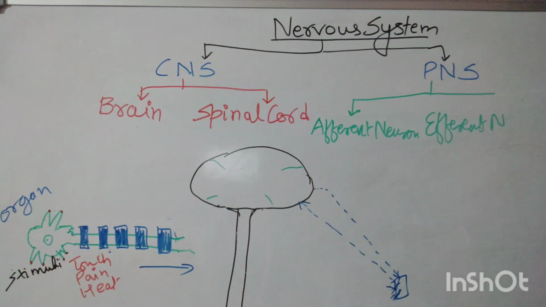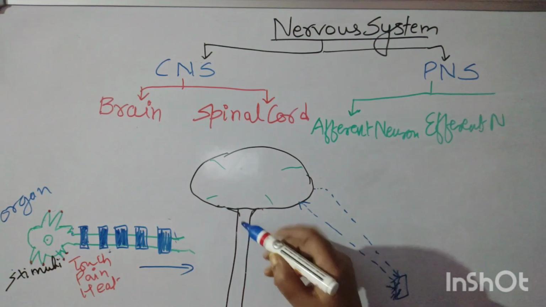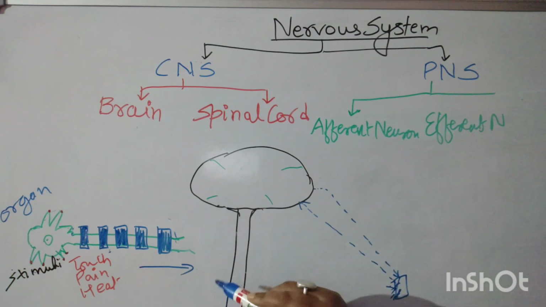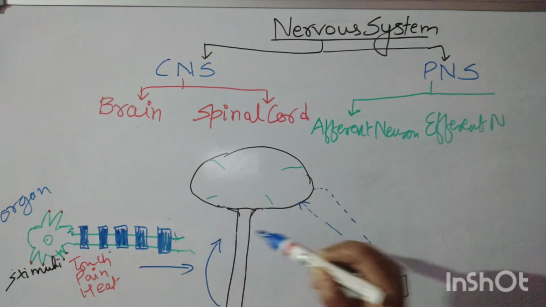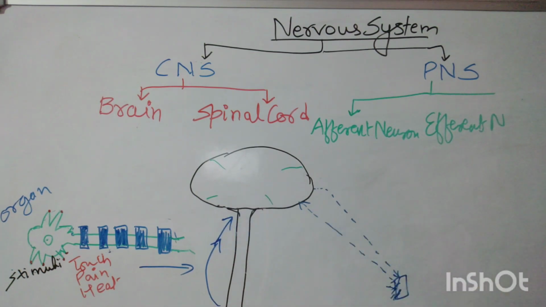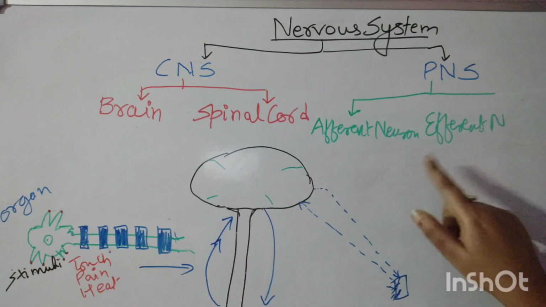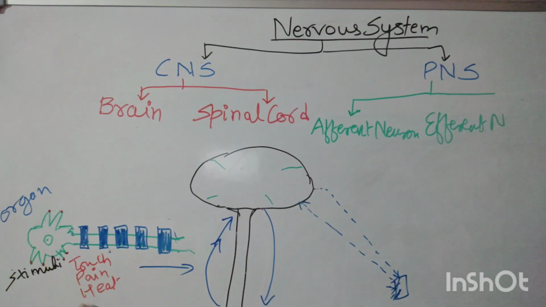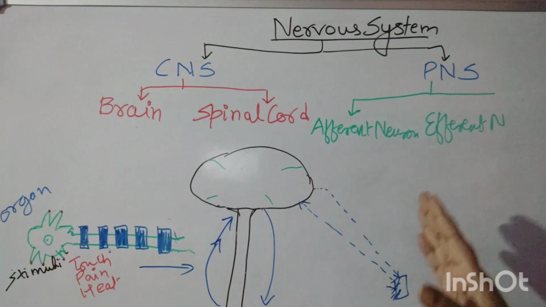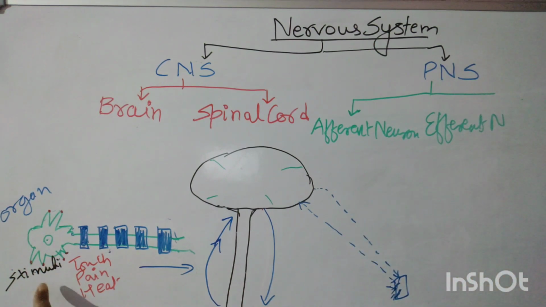Both are acting. It means whatever impulses are coming from the lower organs to the brain are carried by afferent neurons, and from the brain to the organs by efferent neurons. We will go into the details of this. Suppose I have drawn a neuron here. The functional unit of the nervous system is the neuron, just like in the kidney the functional unit is the nephron. Same in the nervous system, the functional unit is the neuron. So I have drawn a neuron.